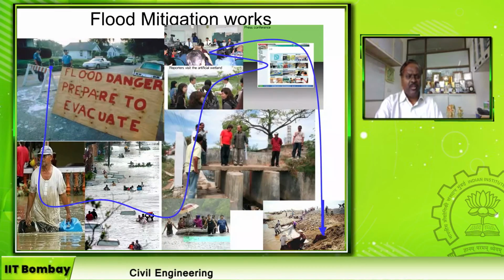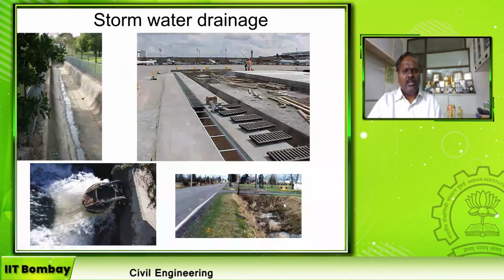Flood is a short duration phenomenon. Also, there is the design of storm waters, especially in urban areas. The storm water system should be sufficient to carry not only the runoff from the road but also from adjacent properties. And also the design of stormwater drainage in airports. It's very important because flights cannot move when there is stagnated water in the airport. So design of stormwater drainage is also a job of hydrologists and water resource engineers, right?